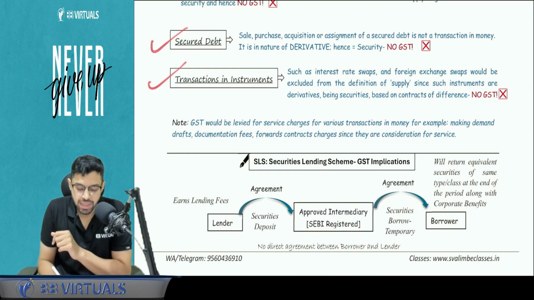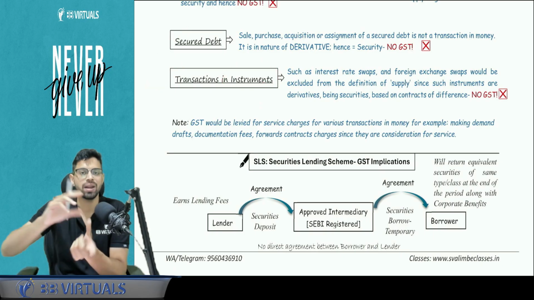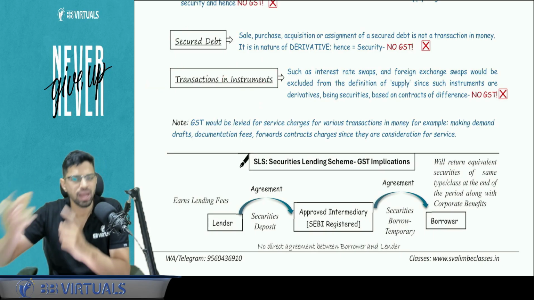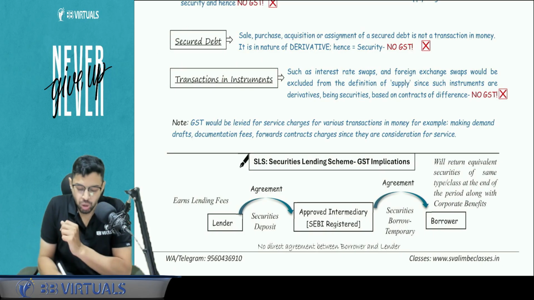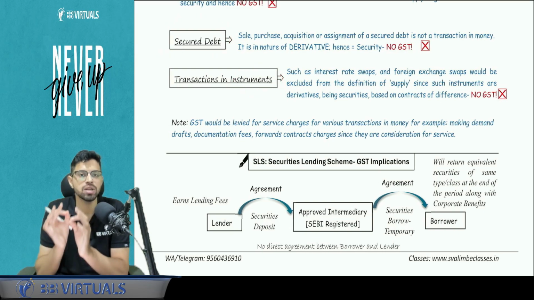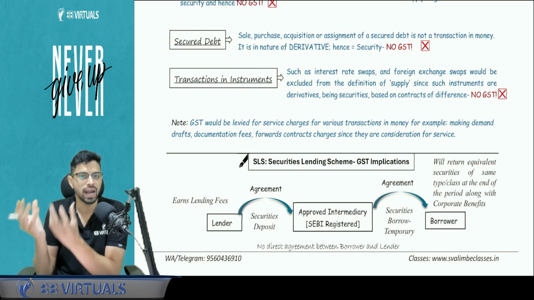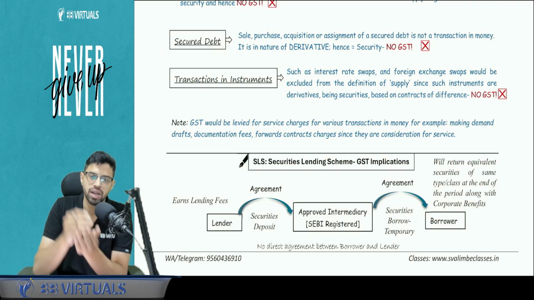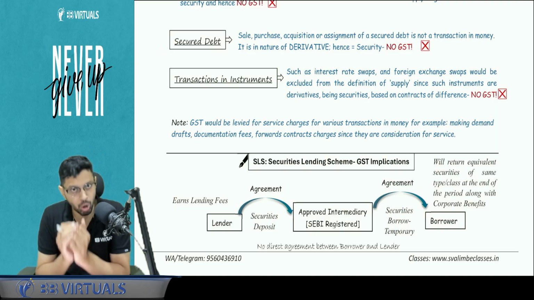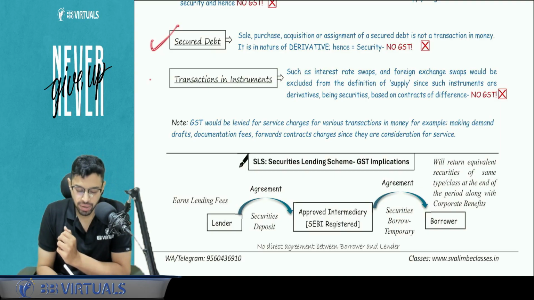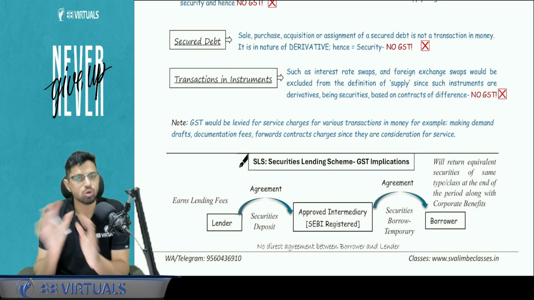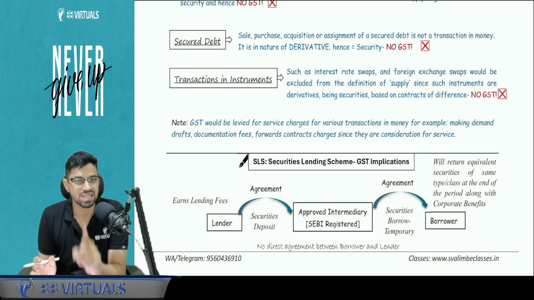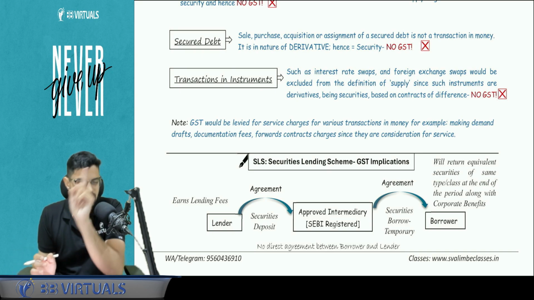Secured debt and transactions in instruments. Instruments mean interest rate swap, foreign currency swap, any kind of monetary swaps. All these instruments and secured debts are very much in the form of derivatives. There is some underlying nature involved from which the derivative draws its value. So secured debt and transactions in instruments are outside the scope of GST because they are also considered derivatives. Derivatives are securities. Securities are neither goods nor services.